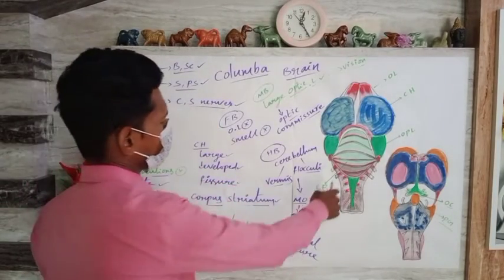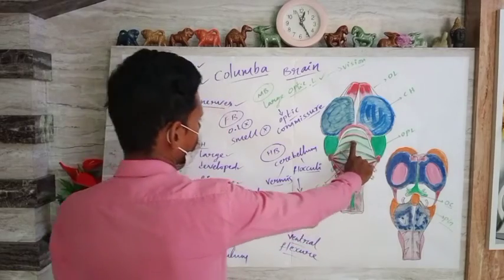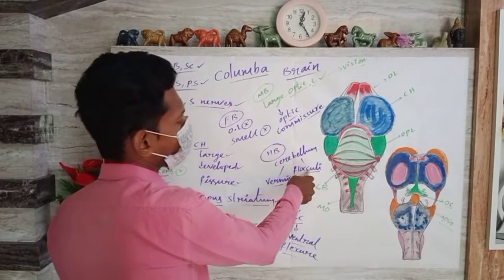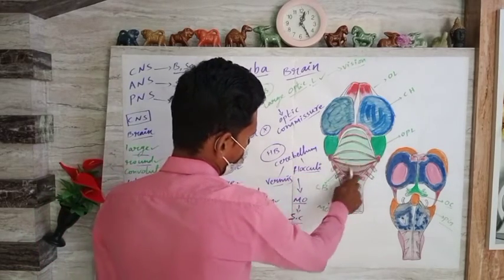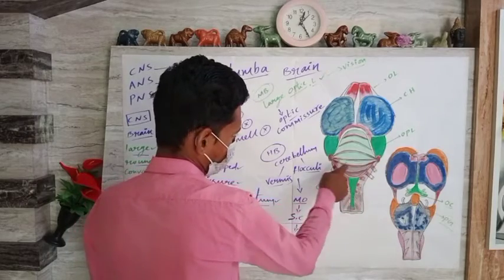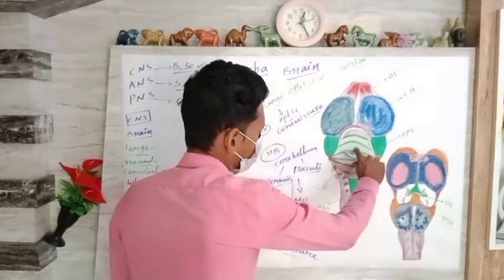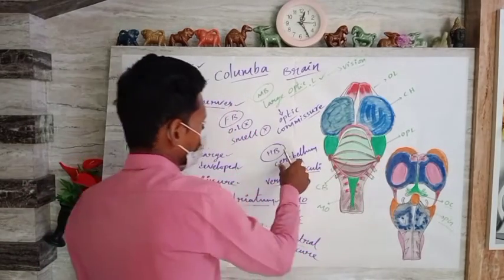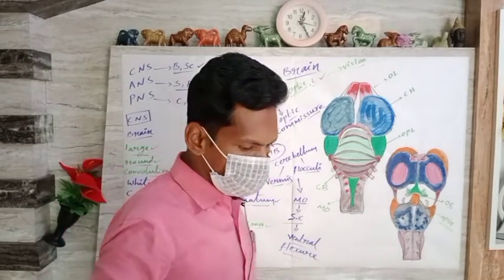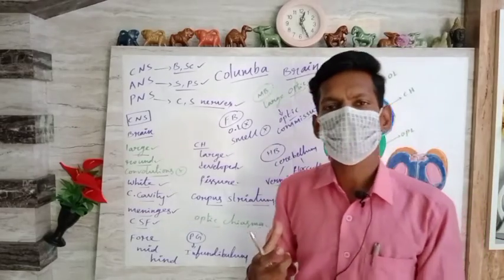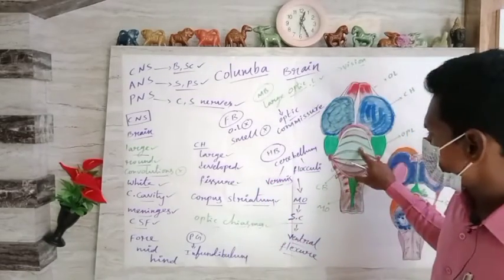Then coming to the next one, this is the cerebellum. The cerebellum has two special substructures, the vermis and the flocculi. This entire structure is called the vermis. These two structures are called flocculi. The vermis is highly convoluted. Due to this vermis, the cerebellum maintains the proper posture of the bird. Flight, landing, carrying or escaping, the A to Z activities are under the control of this cerebellum,